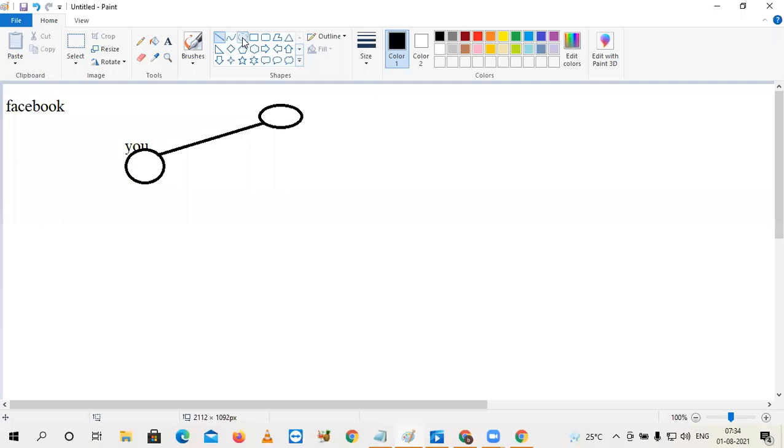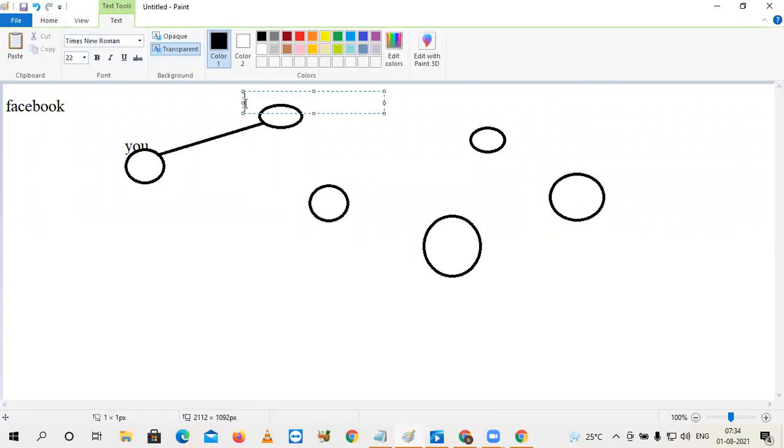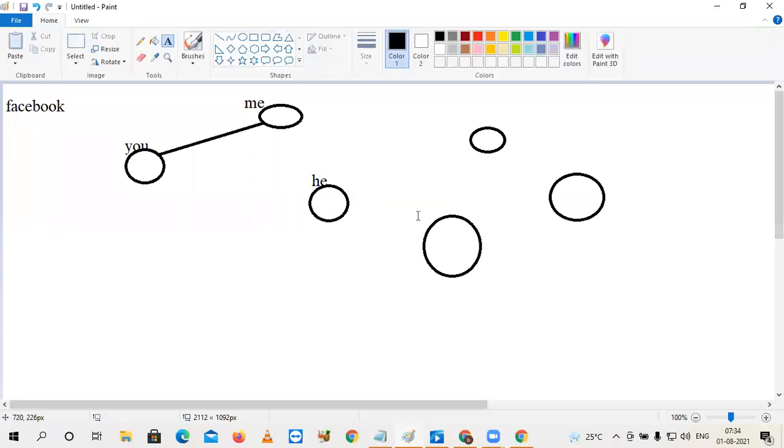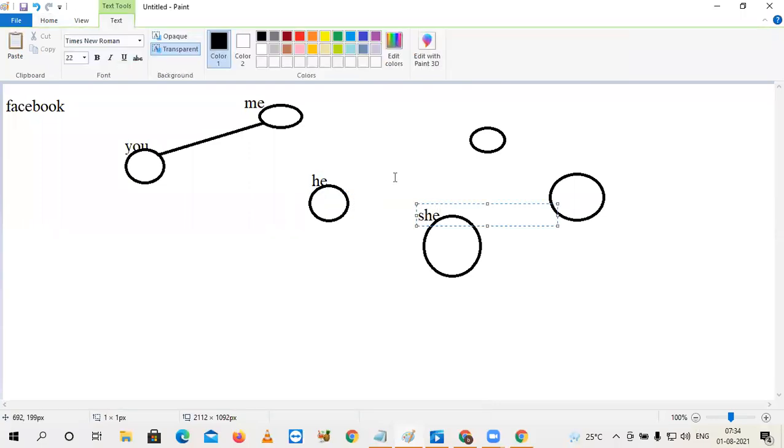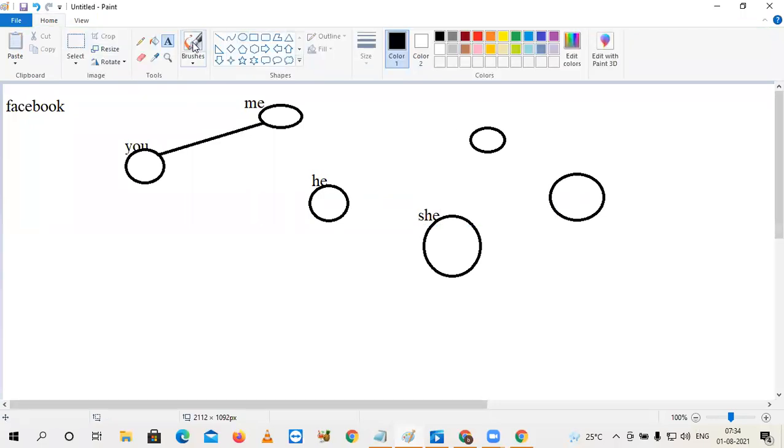Suppose after that there is another person, one more person, like this. So this is me, this is he, this is she. Observe this: you added me as a friend, I have added him as a friend, and he has a friend, she. Again, she is already a friend to you. Understand the point?